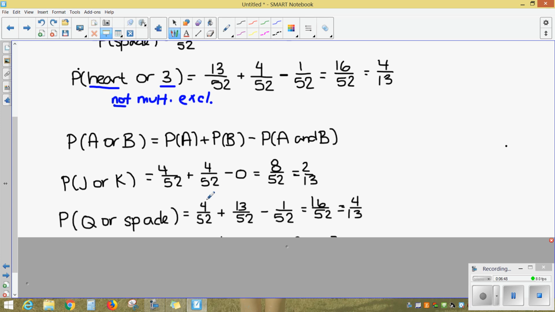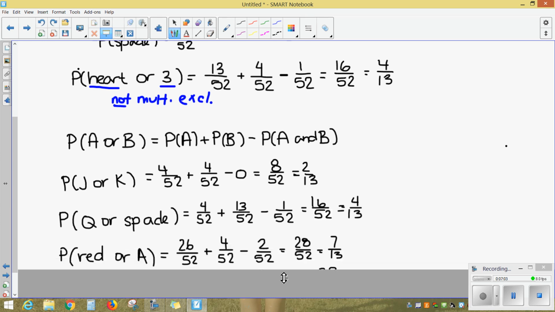Queen or a spade, there are 4 queens, there are 13 spades. There is 1 card that is both a queen and a spade, and so I have to subtract it out, and I get the 4/13 just like we did up here. I want the probability that the card is a red card or an ace. There are 26 red cards. There are 4 aces. There are 2 red aces in the deck, leaving 28 out of 52 cards.